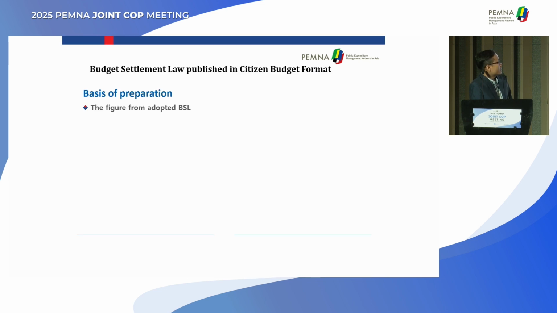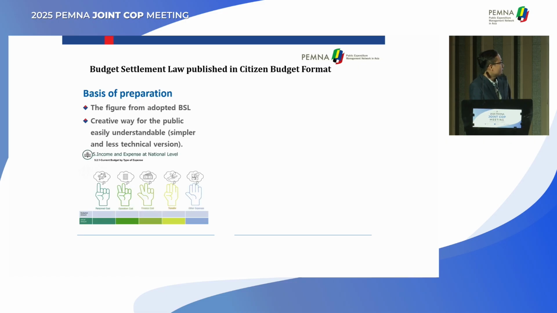For the basis of preparation, we use the figures from the adopted budget settlement law. After the parliament adopts this law, we take it and produce it in a creative, simple way that the public can understand. It's a simpler and less technical version. I just give an example of how we show it to the public: the current budget by type of expenditure.